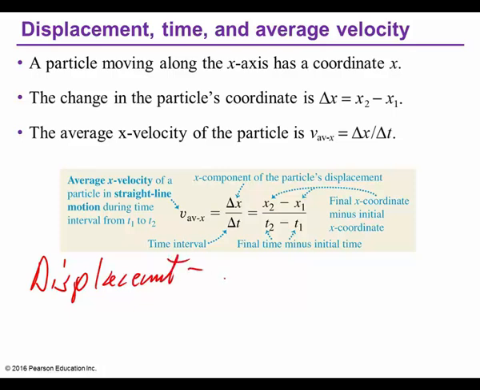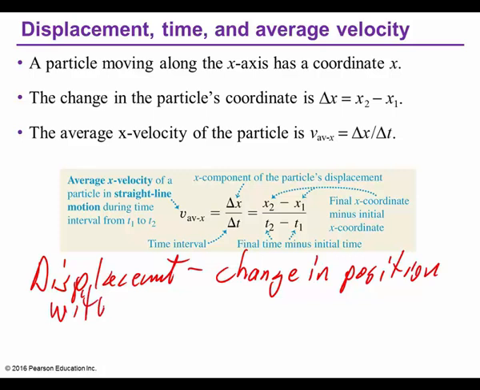Displacement is the change in position with respect to direction.